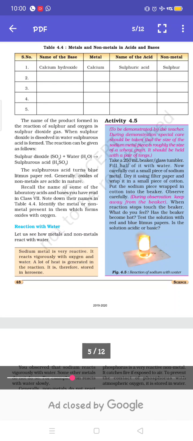For this experiment, we take an iron nail and a copper sulfate solution, and add the iron nail into the copper sulfate solution. The color of copper sulfate solution is blue.